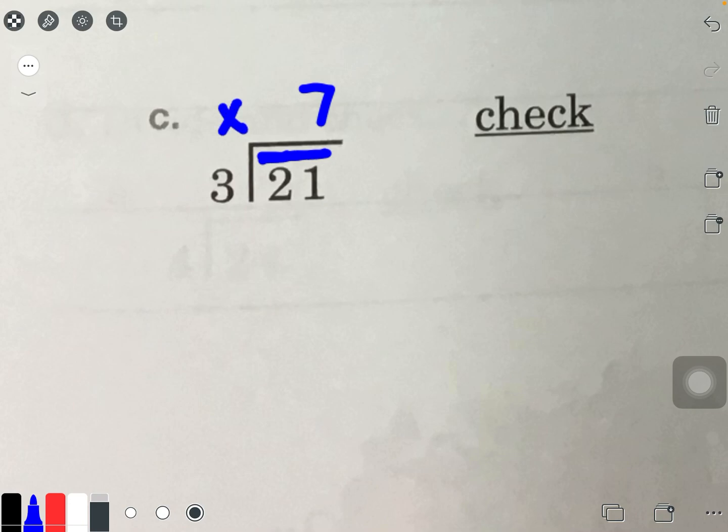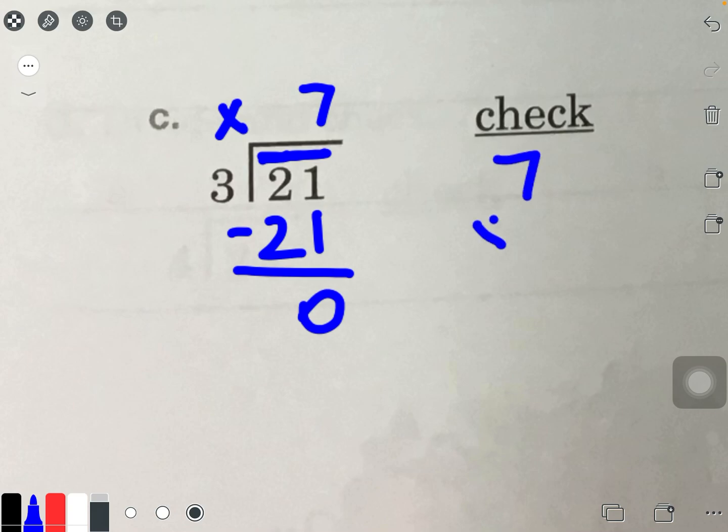7 times 3 is 21. 21 take away 21 is 0. So when I check, I'll do 7 times 3, and that should be 21. Very good.